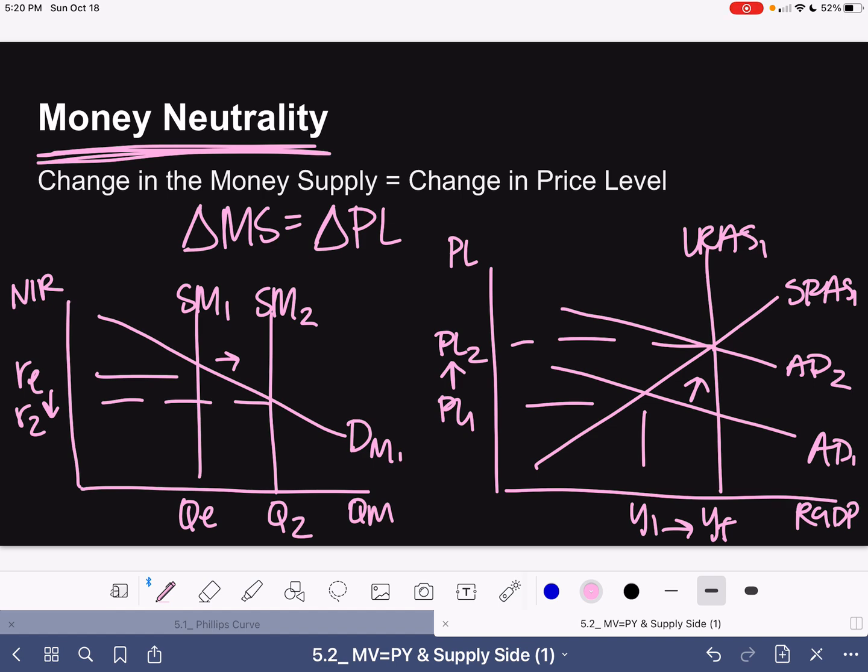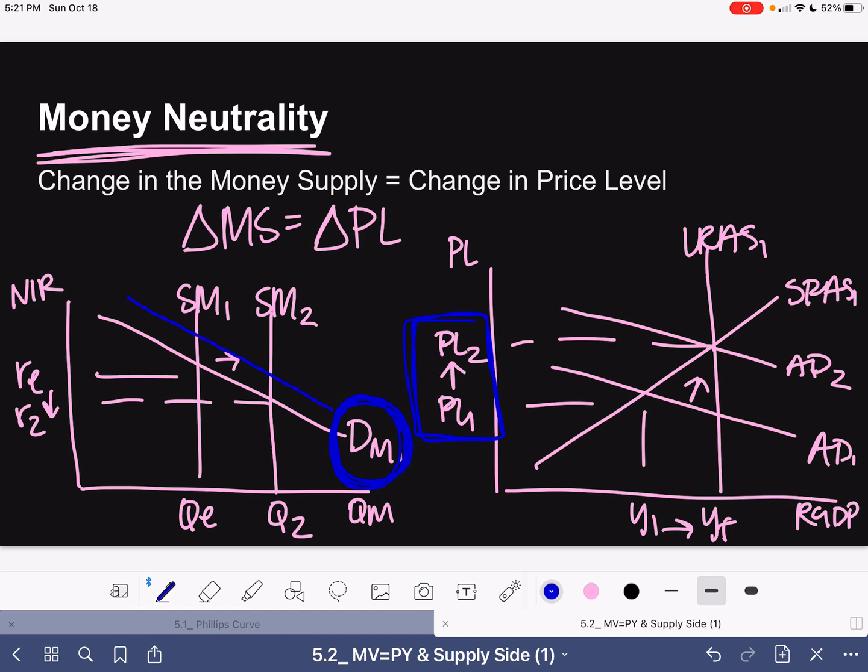So if we change the money supply by 10%, that means the price level is also going to change by 10%. But this also proves that money is neutral because in the long run, our interest rate is going to return to equilibrium. One of our shifters of our demand of money curve is price level changes. So when we increase the price level, we're going to increase our demand for money.